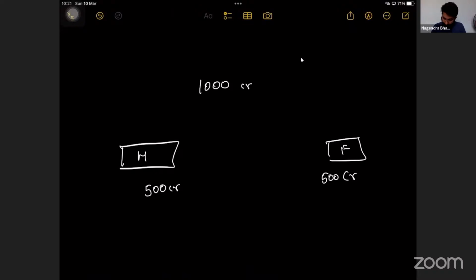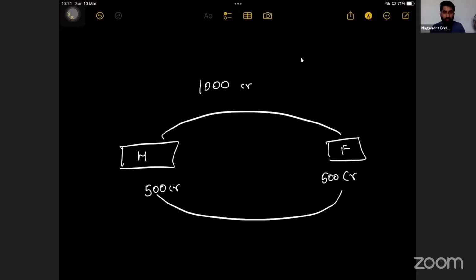Now this has to move. This has to go in the east direction. This 500 goes to the firm and this 500 goes to the household. How does the 500 go? In the form of expenditure. How does this 500 come here? In the form of factor payment.